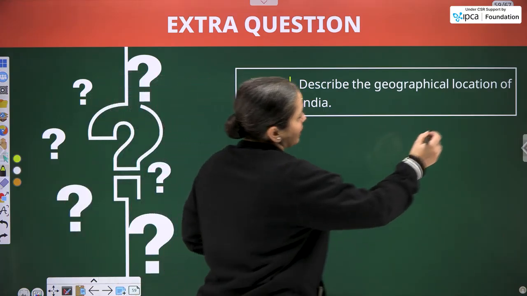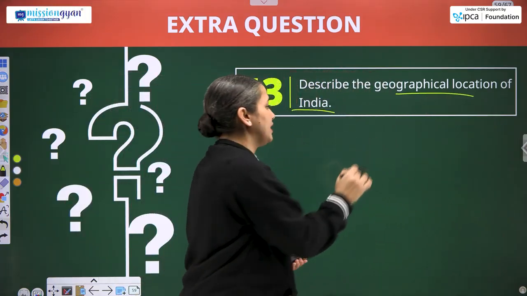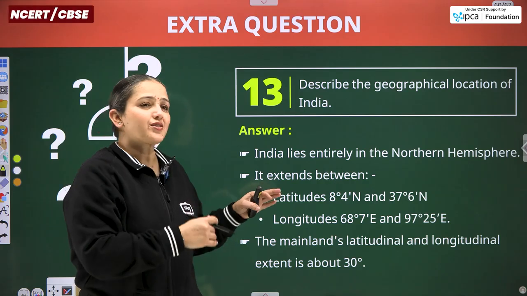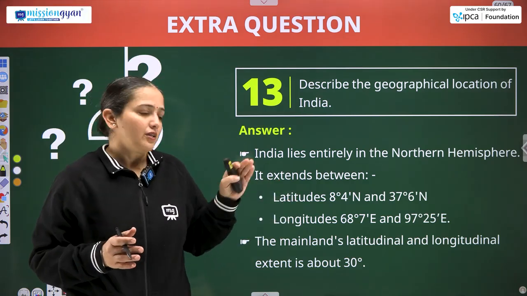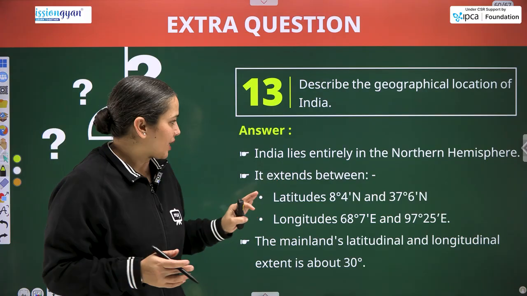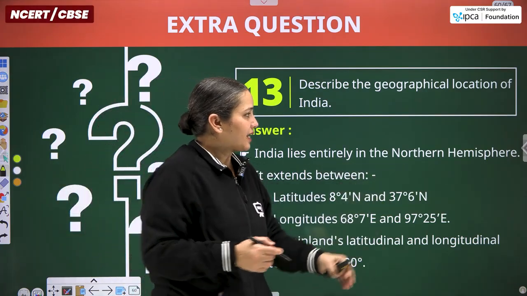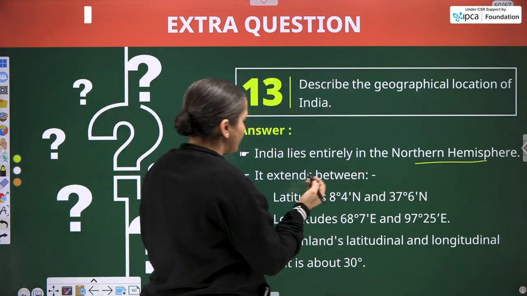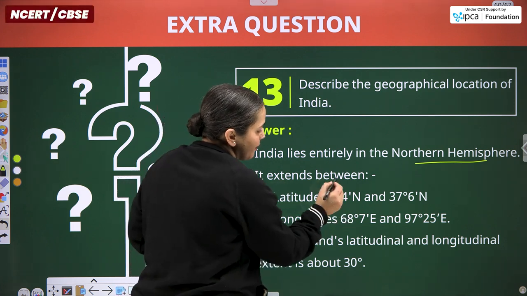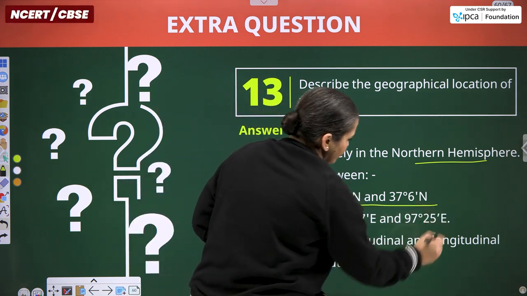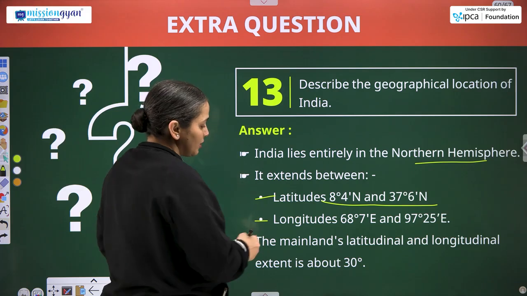Describe the geographical location of India. We started our chapter with the discussion of the geographical location of India. So, latitudinal and longitudinal location. India lies entirely in the Northern Hemisphere. Its latitudinal position is 8°4' north to 37°6' north.